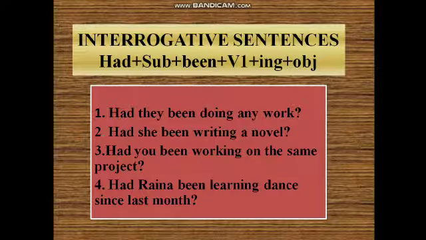Now how to frame interrogative sentences? The structure is had plus subject plus been plus V1 plus ing plus your object. So had they been doing any work? Had she been writing a novel? Had you been working on the same project? Had Raina been learning dance since last month? So you can see that the ing form is the indication of continuous tense. That's why ing is used over there, and had will come first, then your subject, then been, then V1 plus ing, then the rest of the sentence.